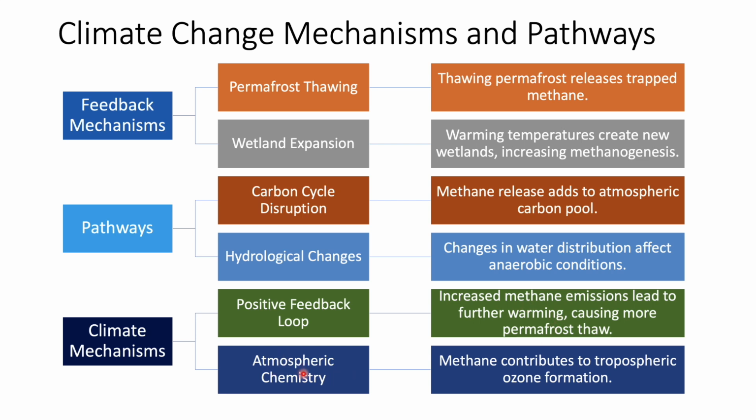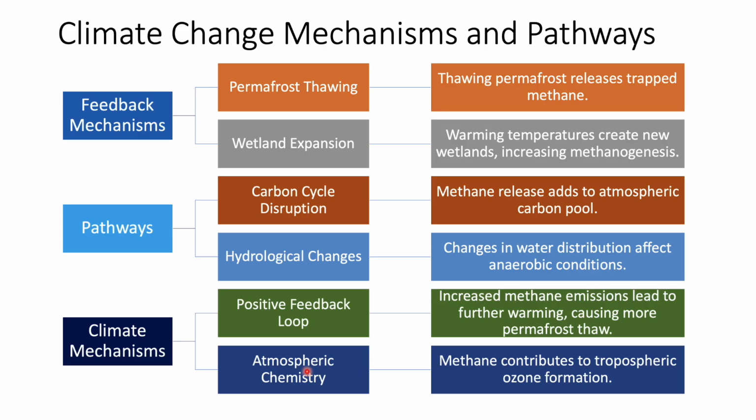And when we look at the atmospheric chemistry, because we had seen in the previous module also regarding the pollutants being transported, and also the atmosphere has greenhouse gases, basically methane. So how these climate mechanisms affect the carbon release is basically that methane contributes to tropospheric ozone formation, and we will be looking at the mechanism by which these reactions are happening in the subsequent modules.